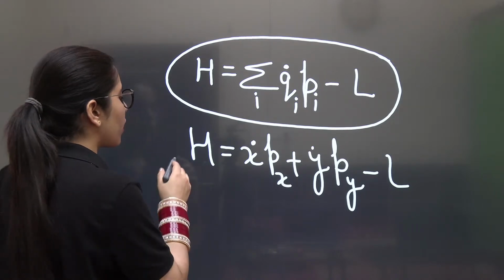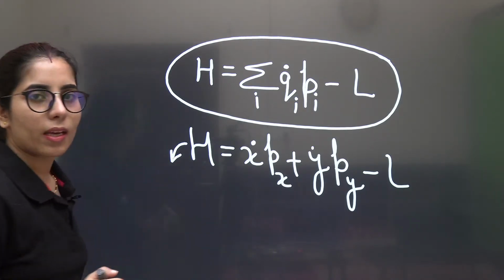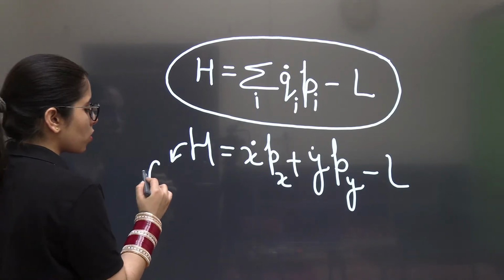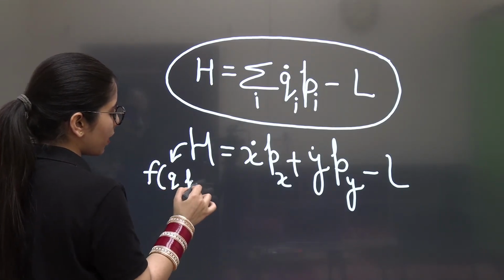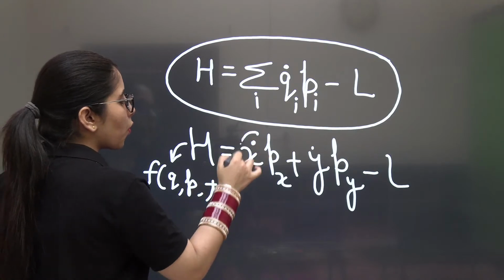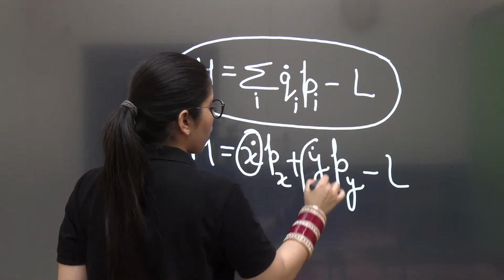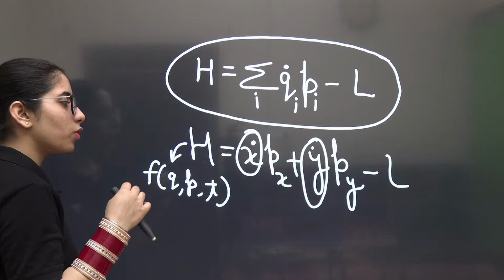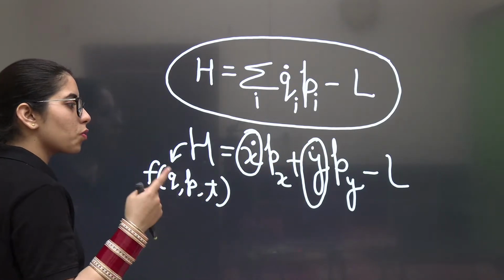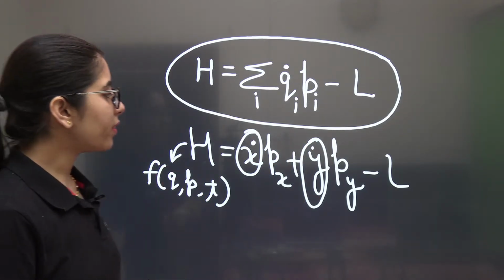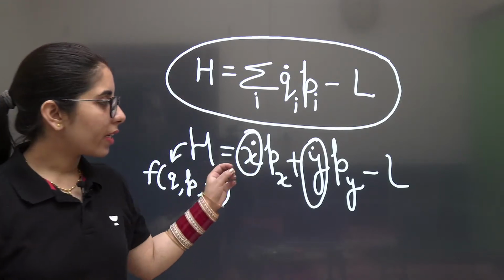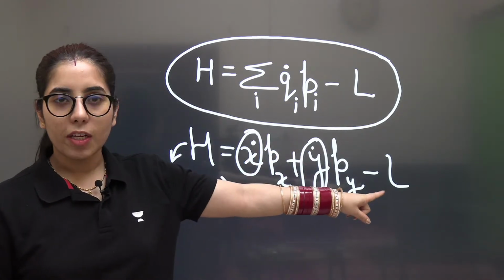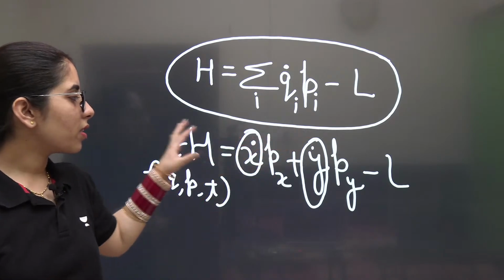For example, if your expression is for the Hamiltonian, it will be considered a function of generalized coordinate, generalized momentum and time t, meaning you don't want the velocity components there. So you have to replace the velocity components in terms of momentum, and also replace the velocity components present in the Lagrangian in terms of momentum.